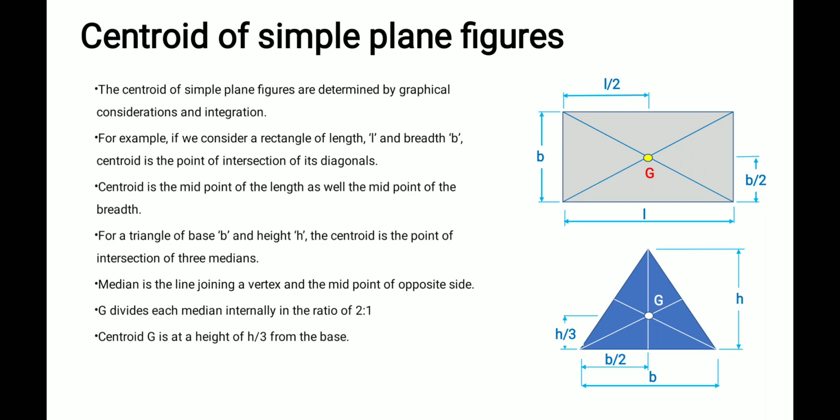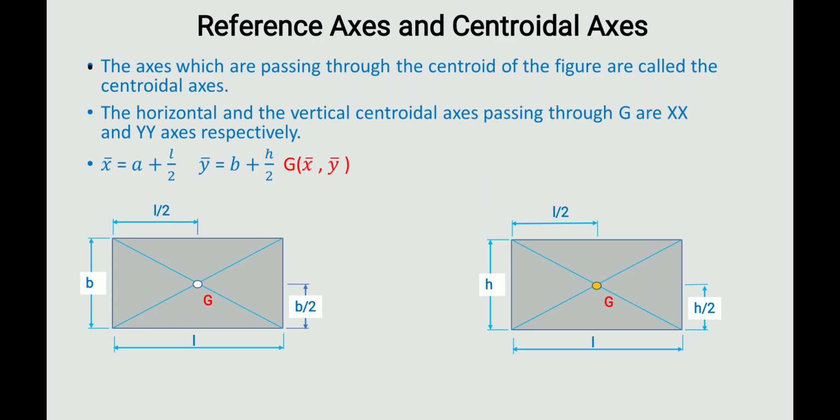Why? Because G divides the median internally in the ratio 2:1. This median, G will divide in 2:1 ratio. This distance is 2, this distance will be 1. So this will be 1 by 3 of the height. From the vertex, when I am calculating, it will be 2 by 3 into height, isn't it? From the base, the center point will be 1 by 3 of the height. From the vertex point, it will be 2 by 3 of the height. That's all. So we find the centroid.